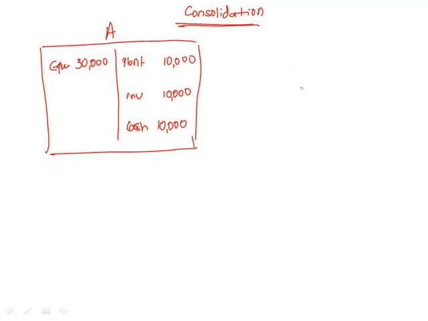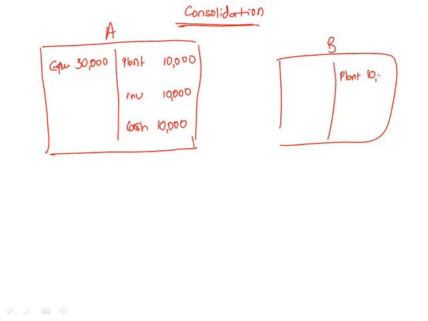This is company A. This is a smaller company B. It has plant of 10,000. Bank loan of 5,000. Equity of 5,000. A has decided to buy 60% stake in company B. This 60% as per book value should be how much? 3,000. So in this example, let's keep it as 3,000.